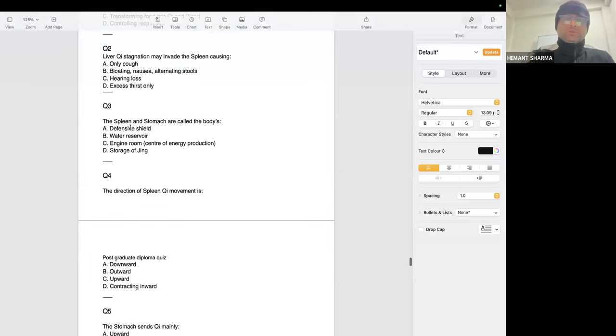Now, question number 3. If the spleen and stomach are called the body's engine room, the center of energy production. There are two types of energies. One energy we bring from the parents, that is called prenatal chi, stored in the kidney. And another energy we get from food after birth. After birth, food or air is the medium that can provide energy.